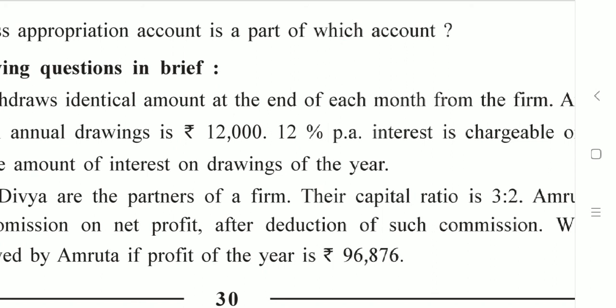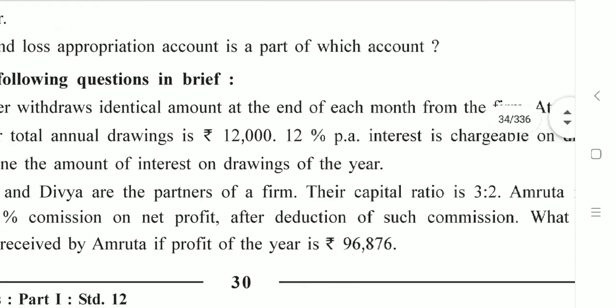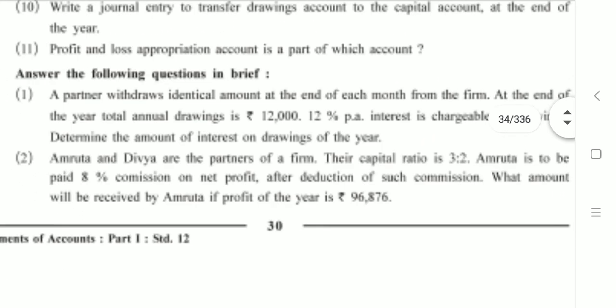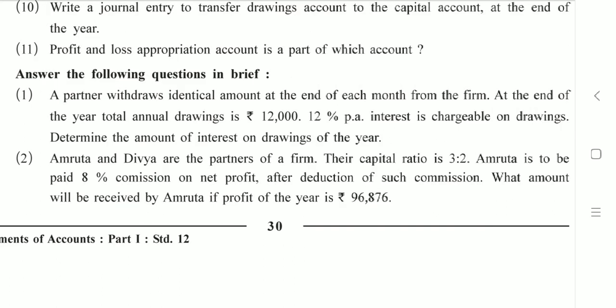So this is how you are going to solve this sum, and you will obtain the answer once you calculate the amount that we have substituted in the formula, that is I equals PRN upon 100.